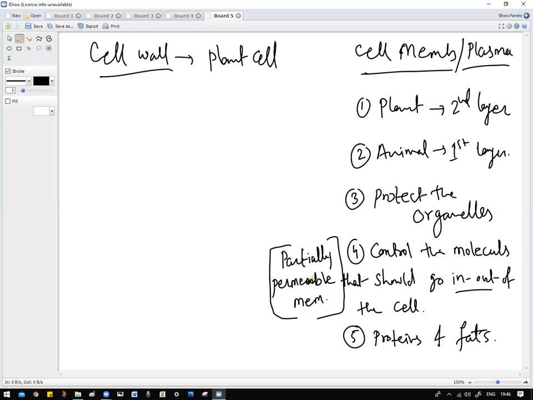So it is a partially permeable membrane. Whereas the cell wall is made up of cellulose, right? The plasma membrane is made up of proteins and fats, whereas the cell wall is made up of cellulose. One minute, sir. Write this down.